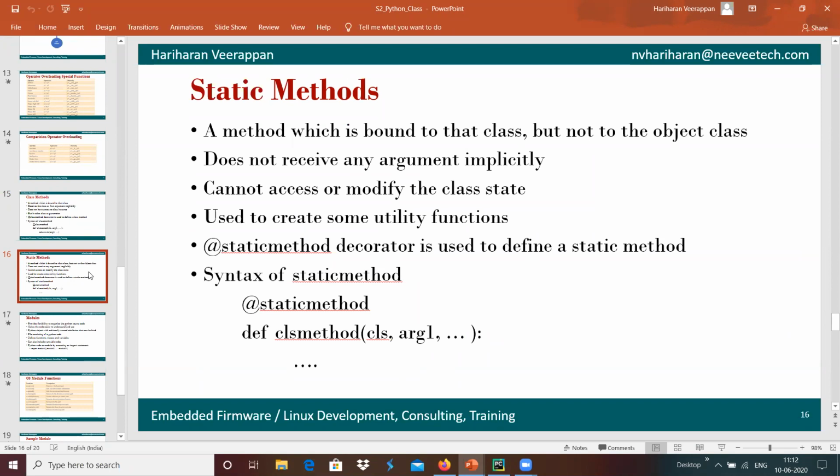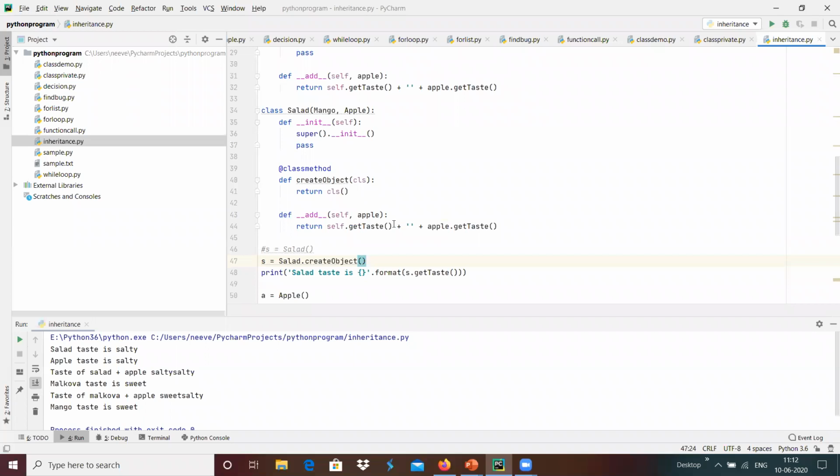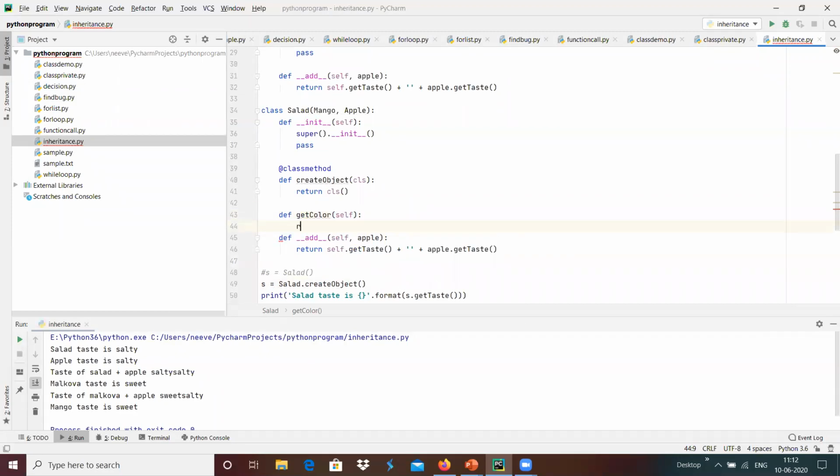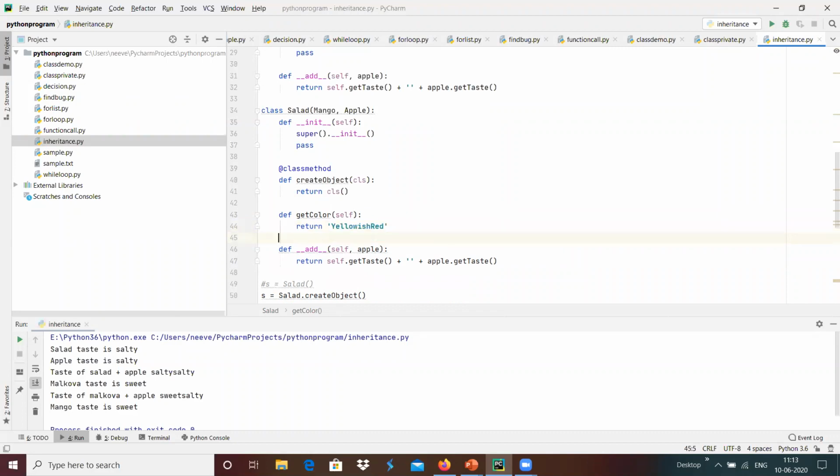For example, I'm going to define another one, something like a default get color of self, which returns salad can be yellowish red. I'm going to put some colors I'm going to define.